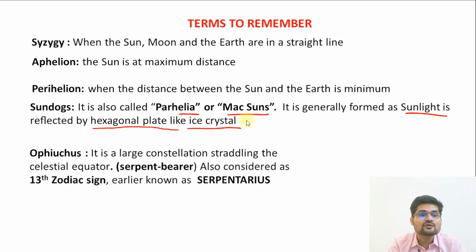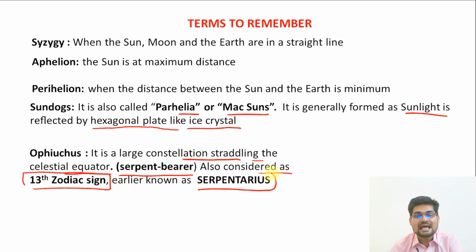Apart from that, Ophiuchus. What is this concept of Ophiuchus? Let's understand. It is a large constellation straddling the celestial equator. That is the serpent bearer, also considered as the 13th zodiac sign. It is also known as Serpentarius.